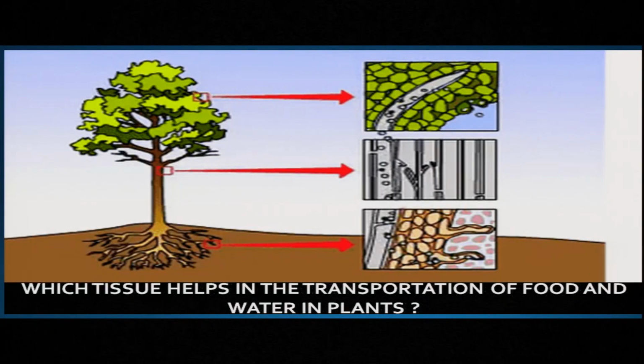And all of you know that the roots absorb water and minerals, but all the parts of the plant need water and minerals to sustain. The leaves prepare the food, but all the parts of the plant need the food. So which tissue helps in the transportation of food and water in the plant? It's nothing but the permanent tissues.